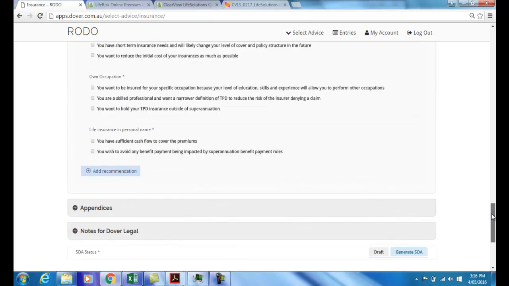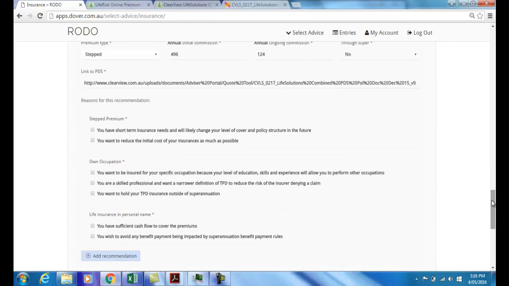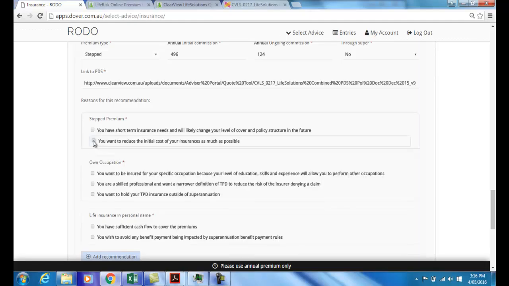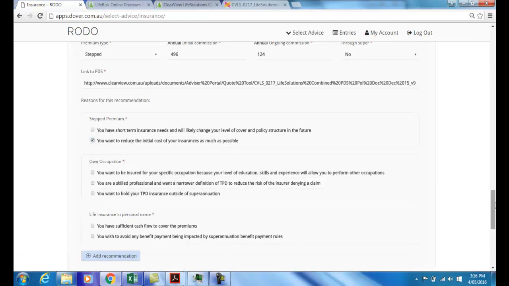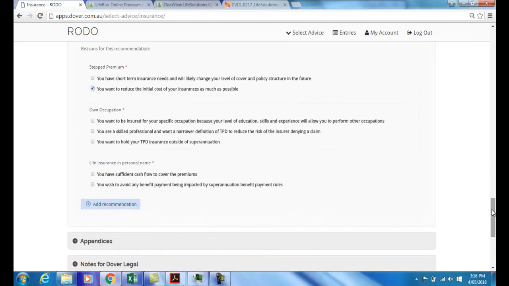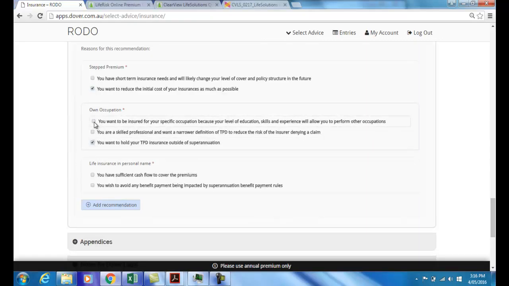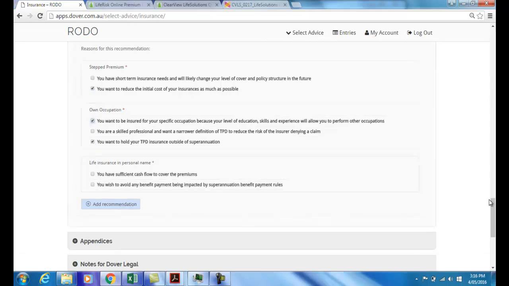Okay, we can go back and fix that so you can see how the software will actually help you if you make a mistake. I did that on purpose, of course. You want to reduce the initial cost of your insurances as much as possible. In the event that the bus hits you next year, you don't really want to have paid a prepayment for the year after's insurance. Own occupation, you want to hold your TPD insurance outside of superannuation, and you want to be insured for your specific occupation.